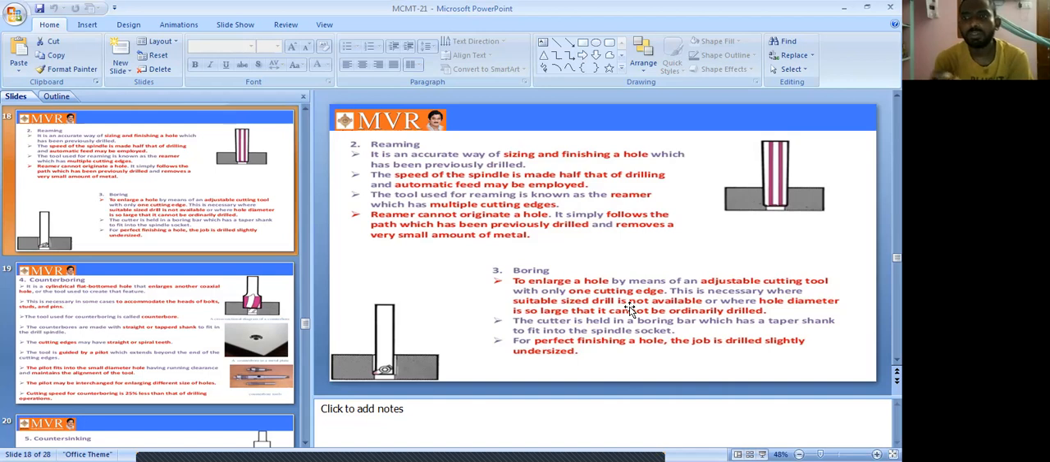So by using an adjustable cutting tool to enlarge the hole in the boring operation, it is called a boring machine. The cutting tool is held in a boring bar which has a taper shank to fit into the spindle socket. For perfect finishing of a hole, the job is drilled slightly undersized.